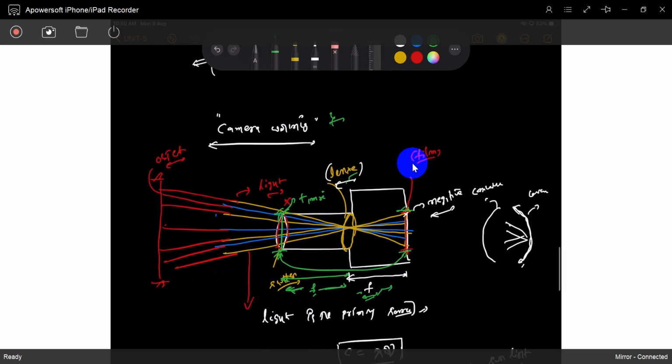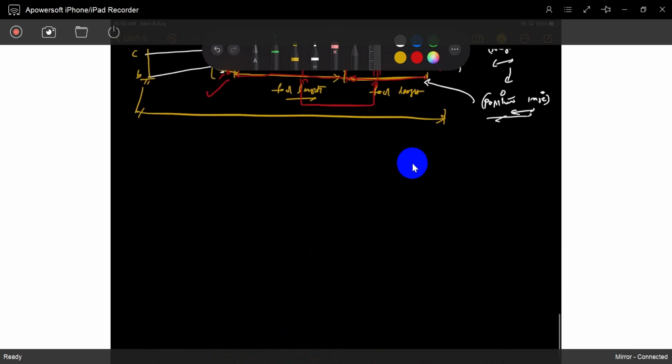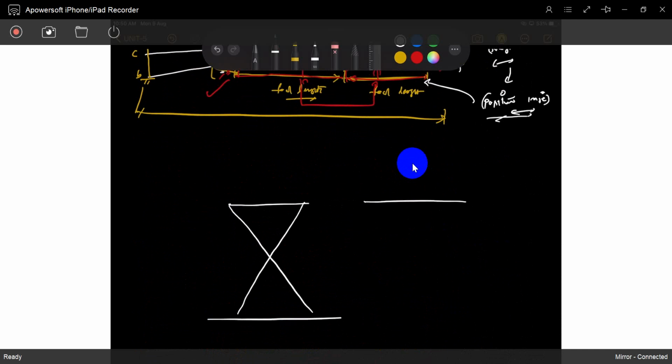Okay, so that's it. And lastly you can observe one thing: if it is a camera, there is the ground, and it is a focal length, it is a focal length.